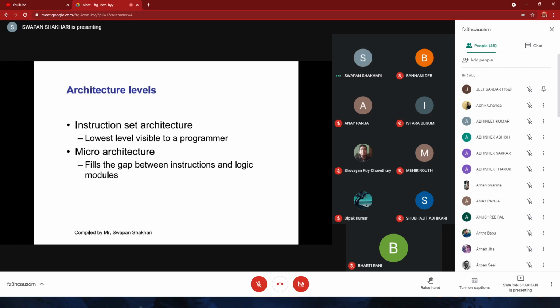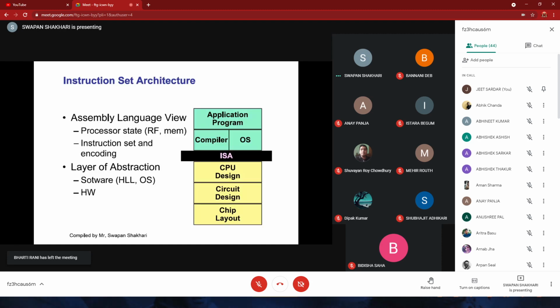And then we have microarchitecture. As a programmer, we don't have access to microarchitecture. For that, we need to use electronic knowledge. We need to open up the system. So instruction set architecture is present in this place.